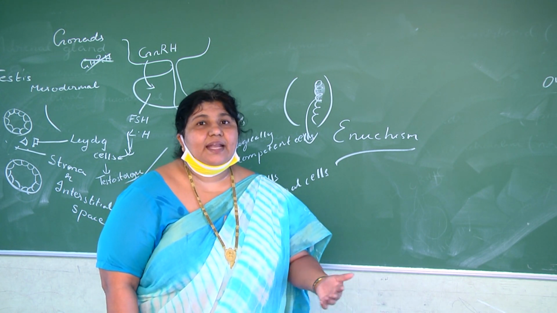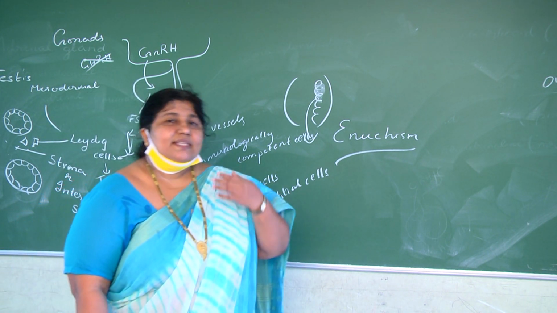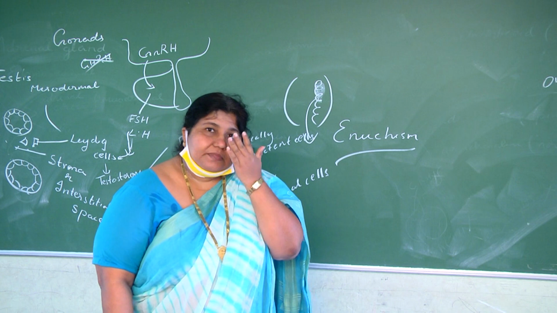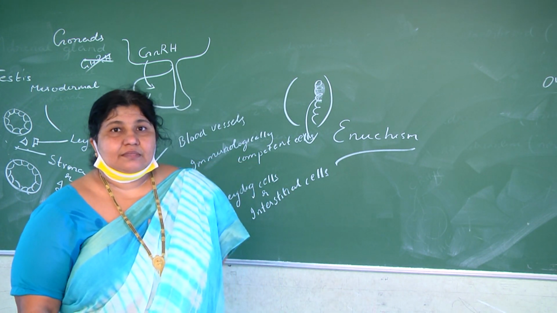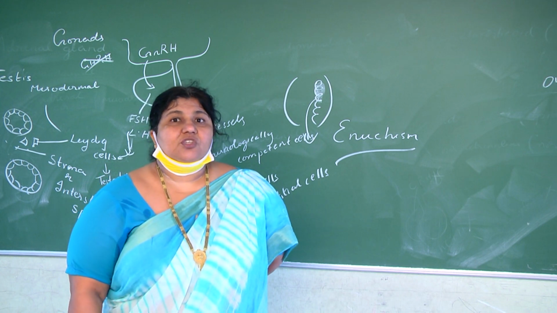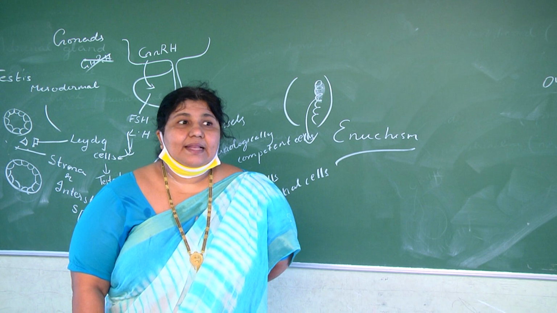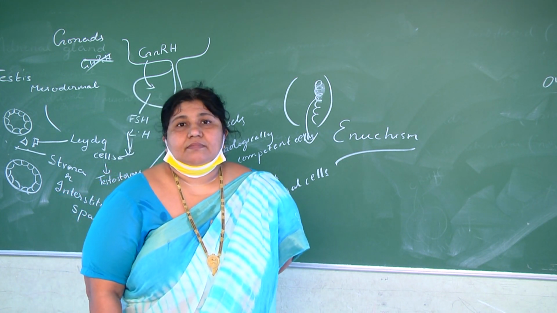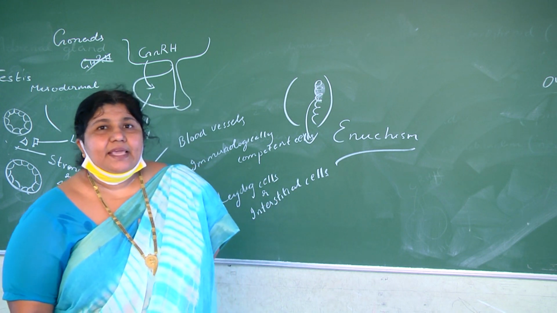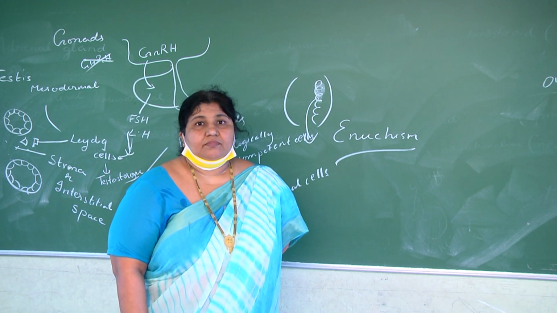Now what about the second hormone, progesterone? Progesterone also is a female hormone, a steroid hormone, secreted by the ovaries. Which part of the ovaries? Corpus luteum of the ovaries. And also a negligible amount by the adrenal cortex. And also in a pregnant lady, the placenta also has a role in the production of progesterone.